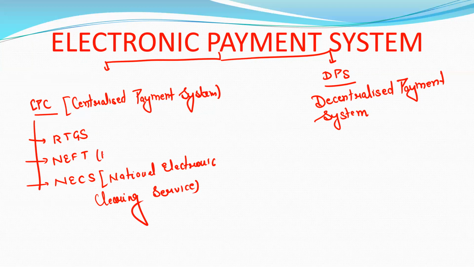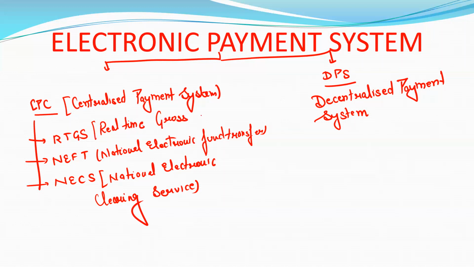And NEFT, National Electronic Fund Transfer. And RTGS, Real Time Gross Settlement. All these things, RTGS, NEFT and NECS, come under the CPC.